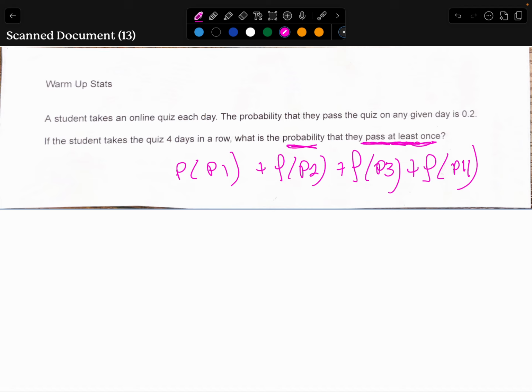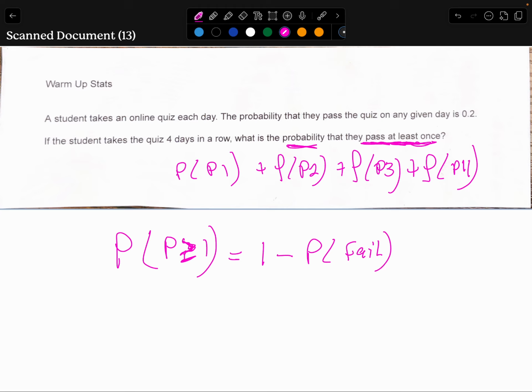So the probability that they pass at least once, that means greater than or equal to once, the probability they pass 1, 2, 3, 4 times, is the same as the whole 100% of the probability except for the probability that they never pass, or I would say that they fail, for example, the probability that they fail.